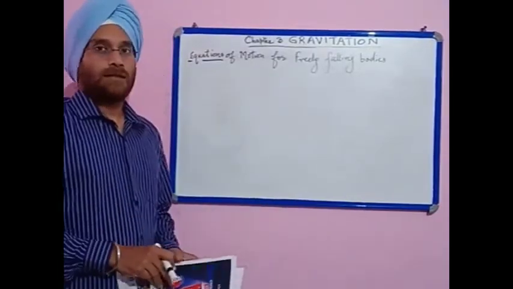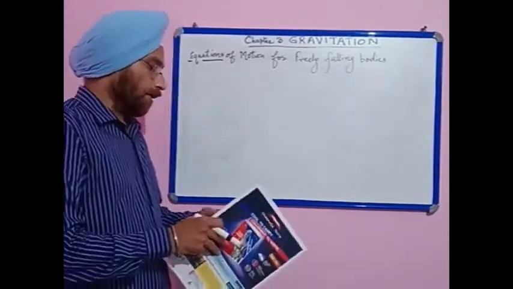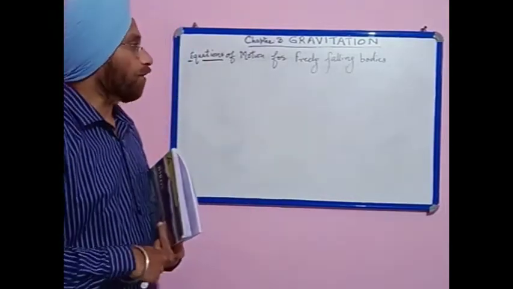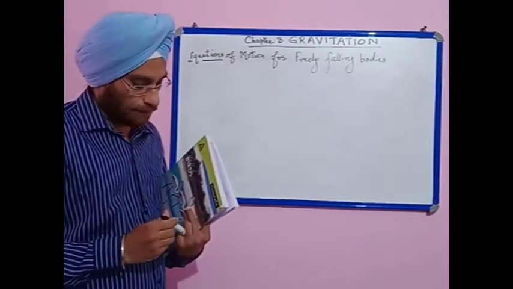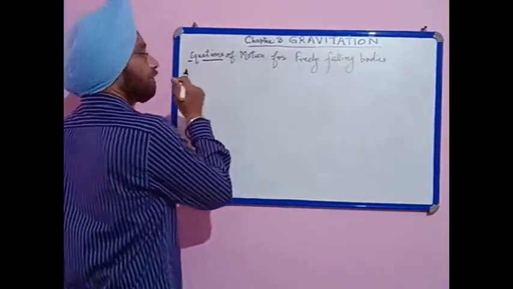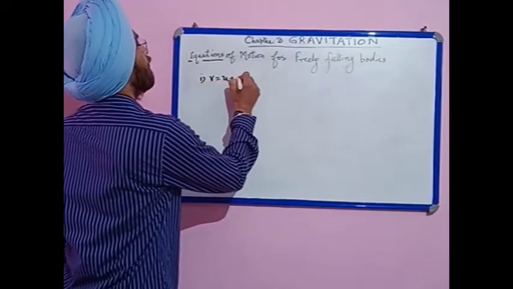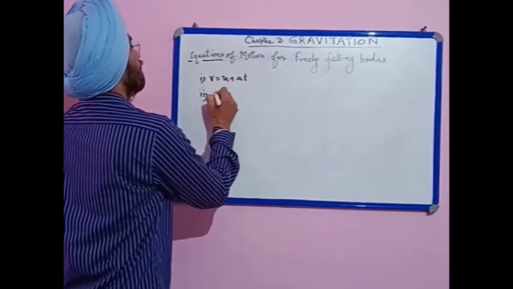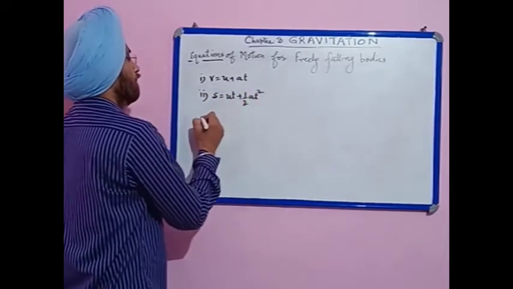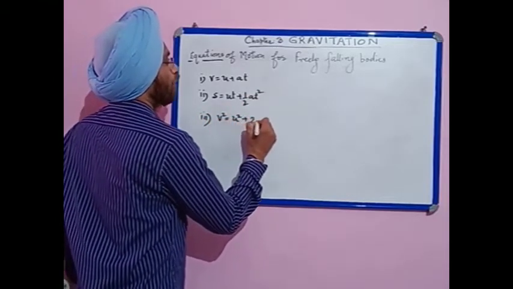Now the next topic is equations of motion for freely falling bodies. We have already seen that the value of g remains constant for all the bodies on the surface of the earth, and we have seen three equations of motion: number one, v is equal to u plus at; second, s is equal to ut plus half at square; third, v square is equal to u square plus 2as.